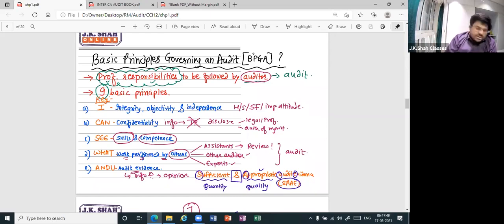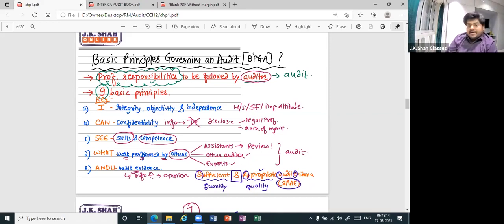Come on. Confidentiality. What do you mean by that? Information should be disclosed to the third party or should not be disclosed? Should not be disclosed. However, can he disclose? Yes. Under how many situations? Two. If there is any legal or professional duty, or there is the authority or permission of the management, then can you disclose? Yes. Next, skills and competence. Can I say anybody who is carrying out audit work should have the requisite skills and competence to carry out that work?